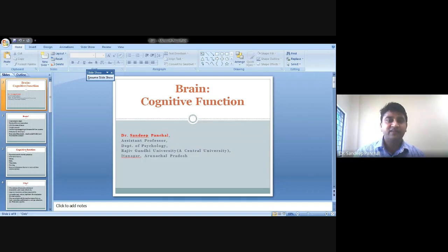Okay, so let's discuss some of the cognitive functions mentioned in our syllabus, like intelligence, memory, learning, attention. Before discussing these, I just want to discuss the difference between attention and concentration. Are they the same or different? Yes, they are different. Attention and concentration are different. Why are they different?